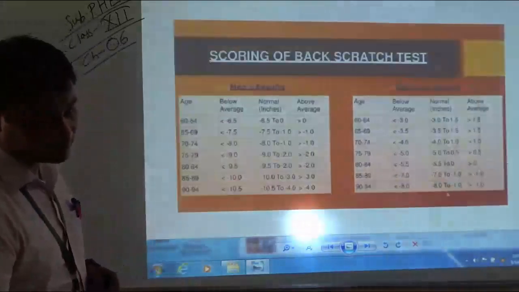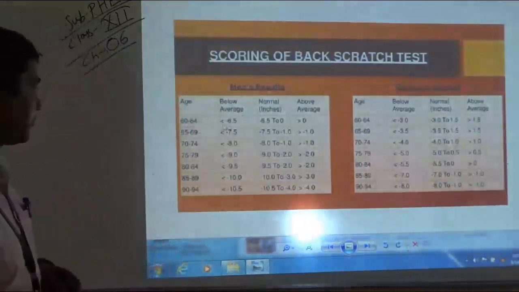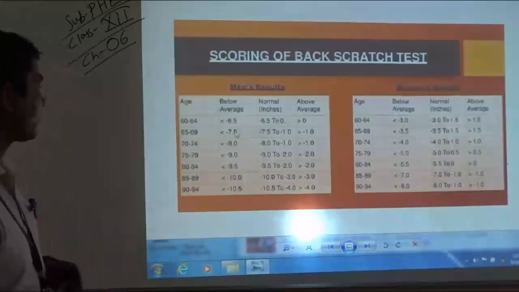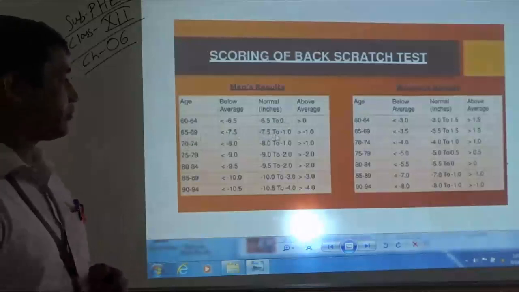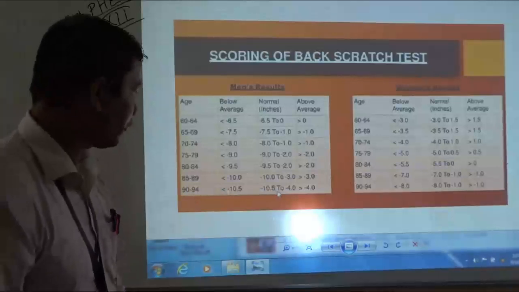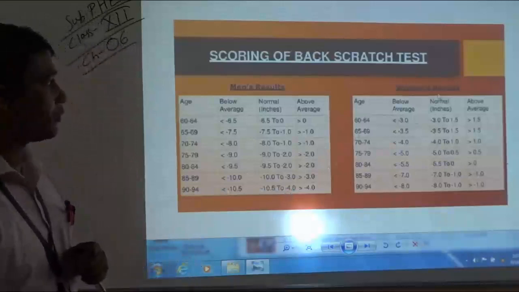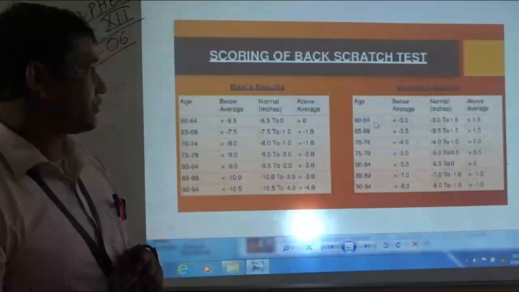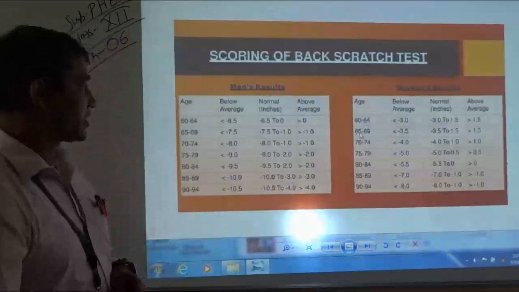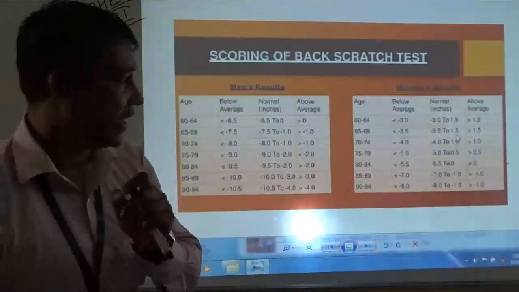Next, students, you can see this is the scoring of the back scratch test. For men, for the 60 to 64 age category, it is minus 6.5 to 0 inch. For 65 to 69, it is minus 7.5 to 1 inch. Similarly for the 90 to 94 age category, it is minus 10.5 to minus 4 inch. Similarly for the women category, for the 60 to 64 age category, it is minus 3 to 1.5 inch. For the 65 to 69 age category, it is minus 3.5 to 1.5 inch.